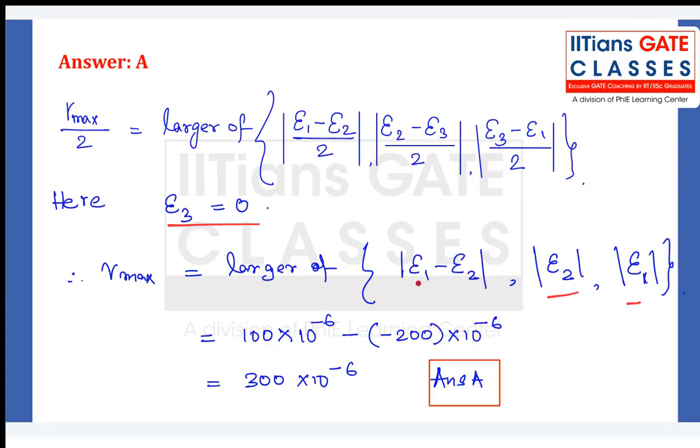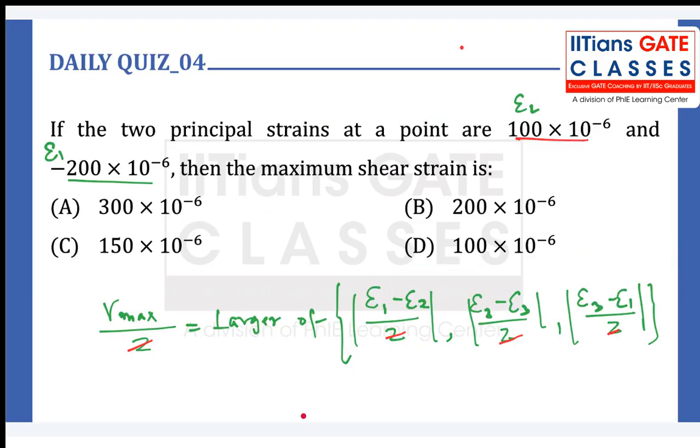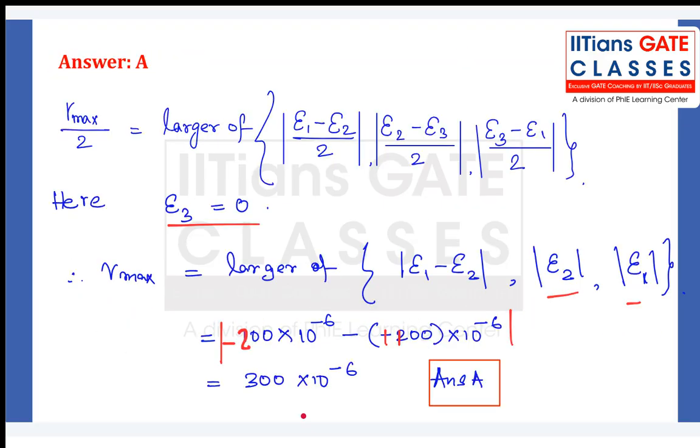Actually, I made a mistake while writing down the problem. It should have been minus 200 minus plus 100, because epsilon 2 is 100, epsilon 1 is minus 200, isn't it? Let us cross check. Yes, epsilon 1 is minus 200, epsilon 2 is actually 100.